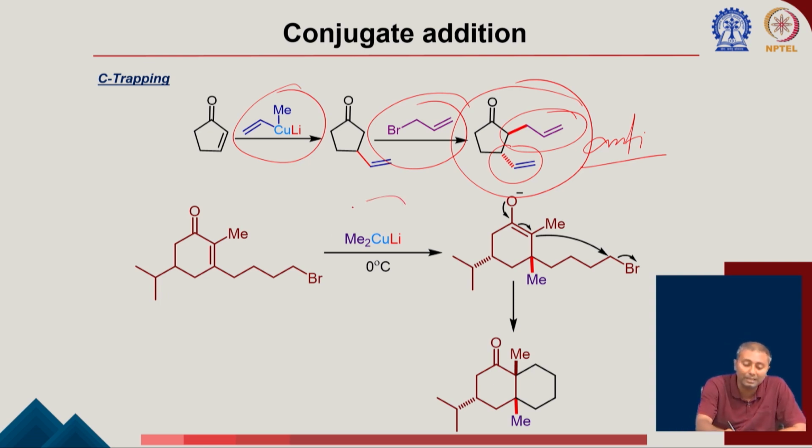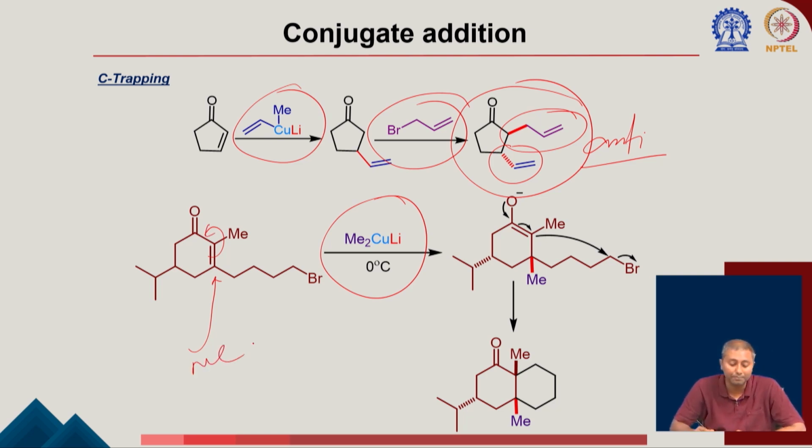I think here the reaction is happening intramolecularly. First thing is of course you add the methyl, this methyl is going to attack here. So this is the 1,4 addition first going to happen. Okay, and then after that this enolate is going to form, and it is going to attack the corresponding alkyl halide to form this corresponding bicyclic compound.